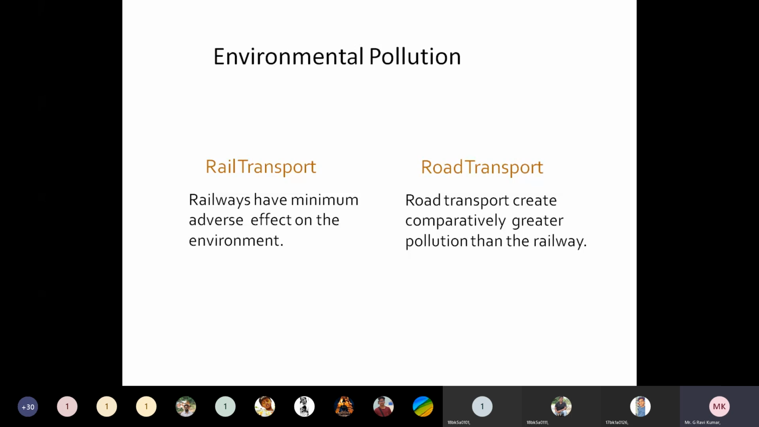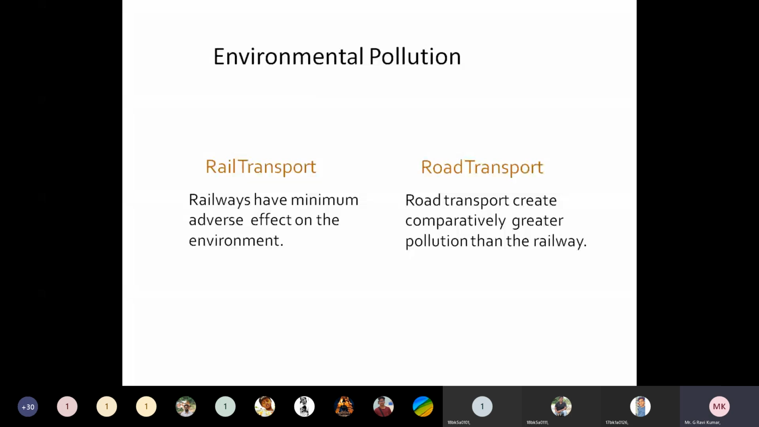It means the vehicles traveling on roads, like buses, cars, trucks, lorries, and bikes, use certain fuels to run. Understand now? Each and every fuel, when burned in vehicles, produces certain pollutants. Coming to rail transport, the railways have minimum adverse effect on the environment. Compared to road transport, the amount of pollutants released by railway transport is somewhat minimal. Road transport creates a huge amount of pollution compared to railway transport.